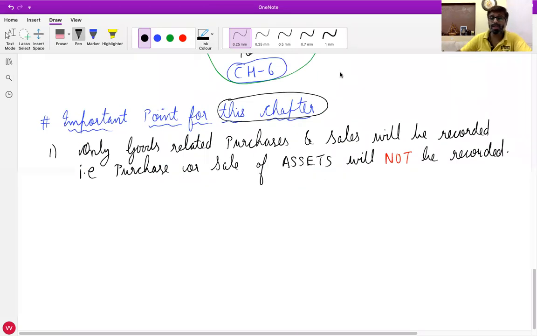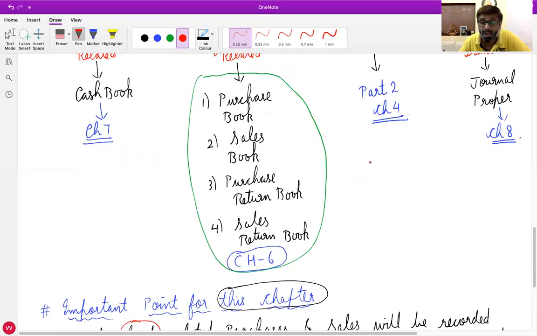Is this first point clear to everyone? Yes, sir, we will record only purchase and sale of goods. If you are purchasing or selling any asset, then that will not be recorded in these 4 books. Where is it recorded?